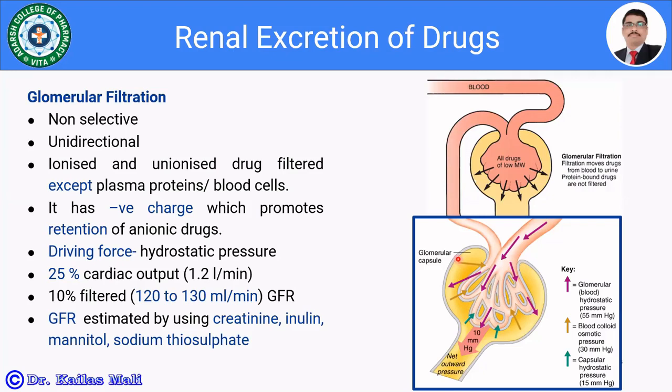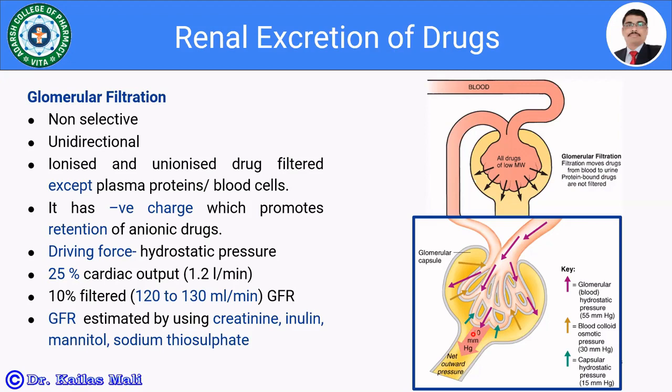Then the blood colloid osmotic pressure is 30 mm Hg, and the capsular hydrostatic pressure is 15 mm Hg. So the net outward hydrostatic pressure, which is responsible for the filtration and the excretion of the drug, is 10 mm Hg. That is the driving force for the filtration or the excretion of the drug.